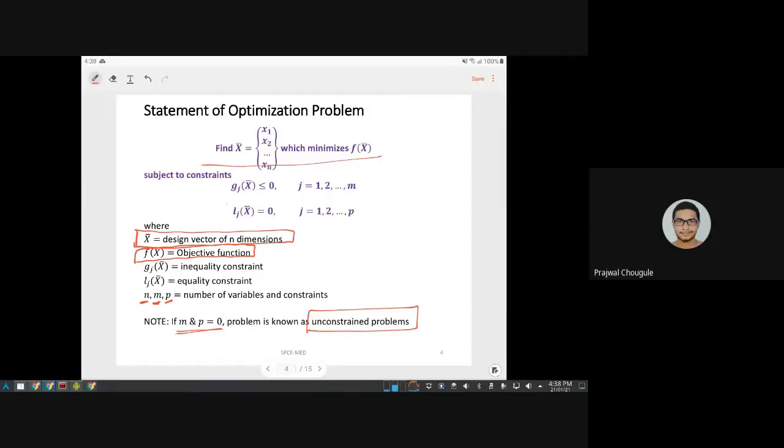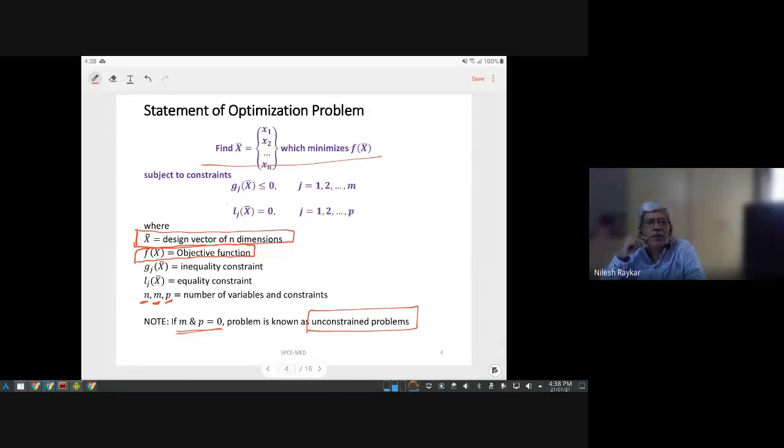Taking a negative sign. Yeah, that's right. So that is what is done. Instead of maximizing efficiency, you minimize minus efficiency, that is -1 into efficiency. So any maximization problem can be converted into minimization by multiplying it by -1.